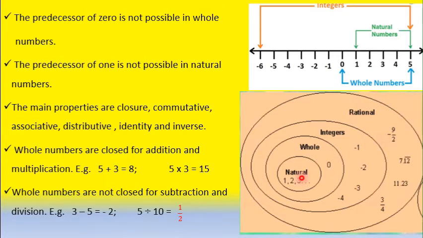Understood children? So it is understood that the division of these two whole numbers is not there in the same set of whole numbers. That is why we are saying whole numbers are not closed for subtraction and division, and subtraction and division do not satisfy the closure property. Understood children? Good.